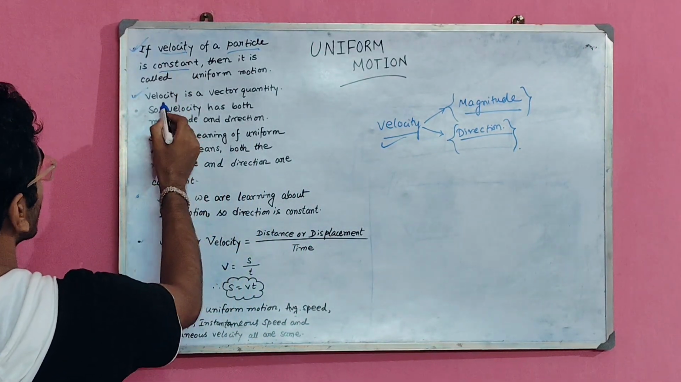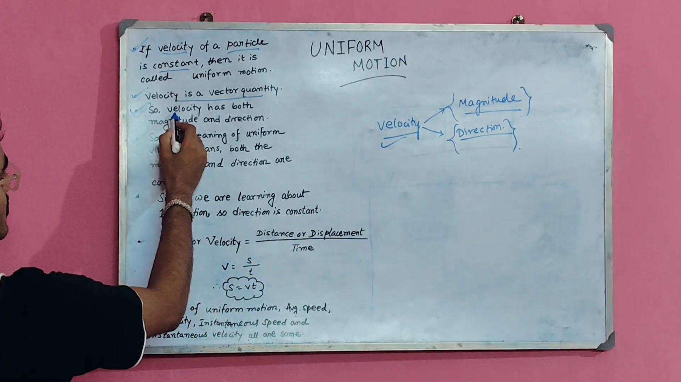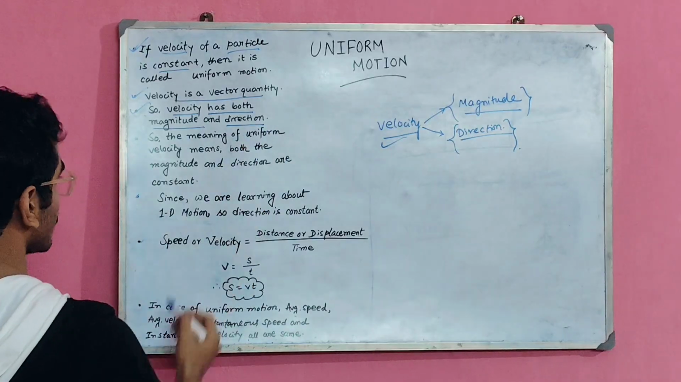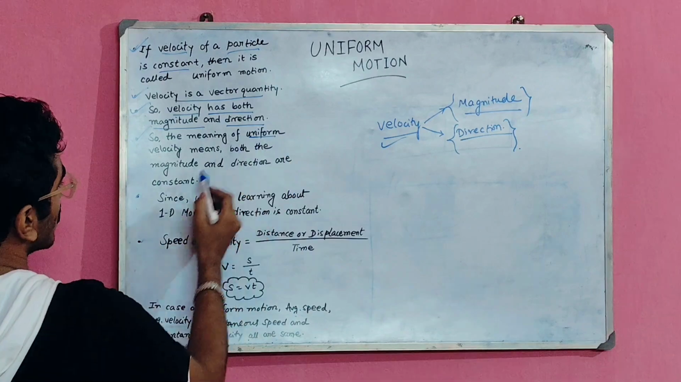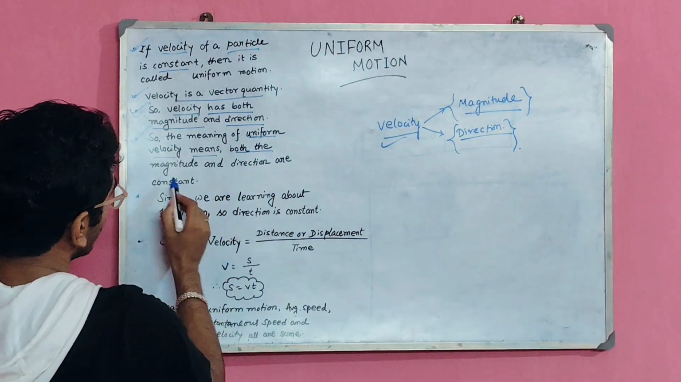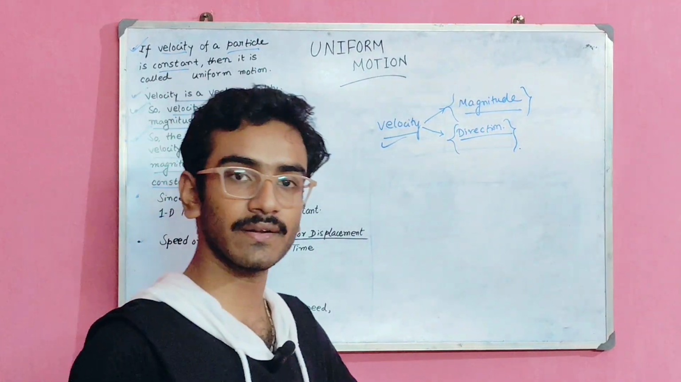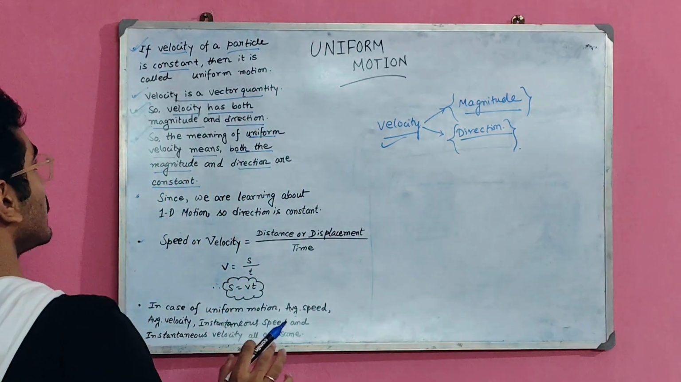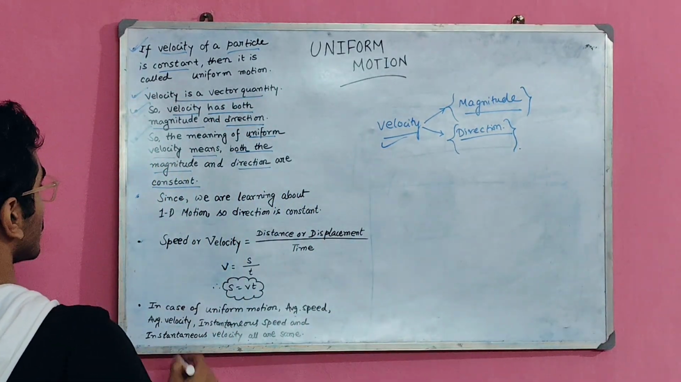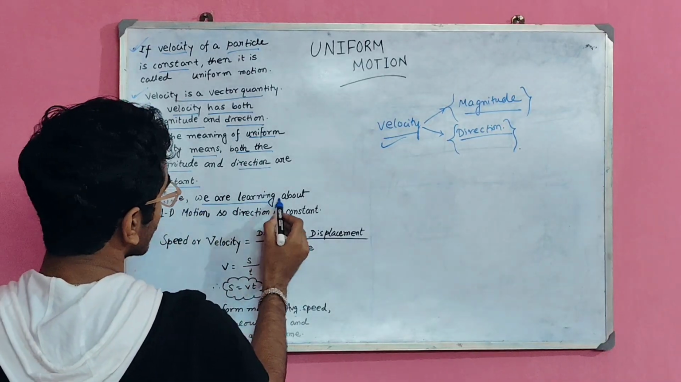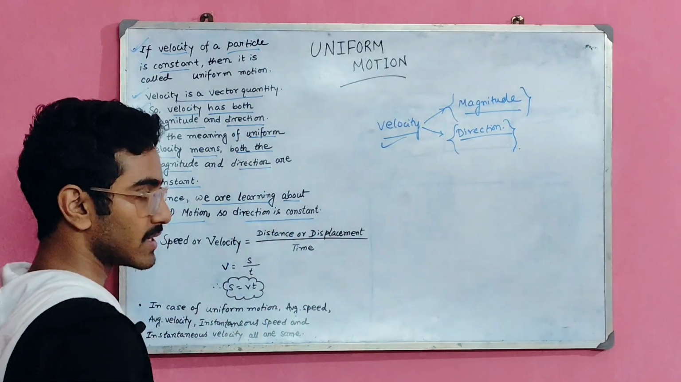Then number 2 is velocity is a vector quantity, we know it very well. Number 3, velocity has both magnitude and direction, I have said it already. Next, the meaning of uniform velocity means both the magnitude and direction are constants. Magnitude and direction, both of these two quantities are constant, then we will be able to say that this is a uniform motion.